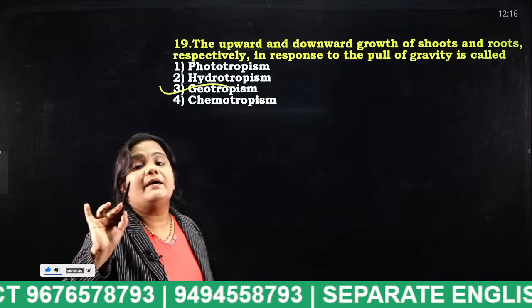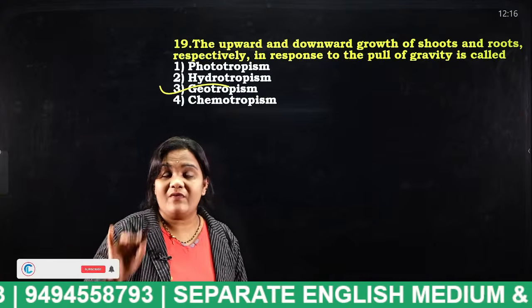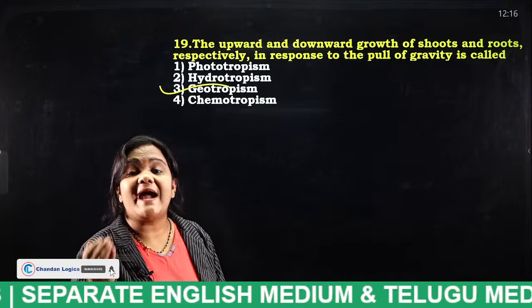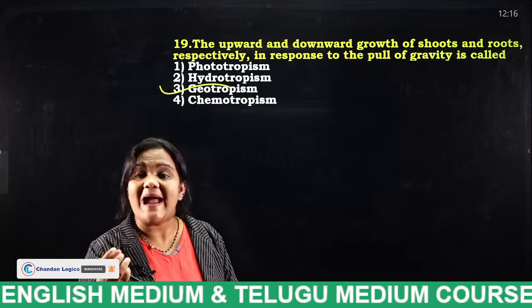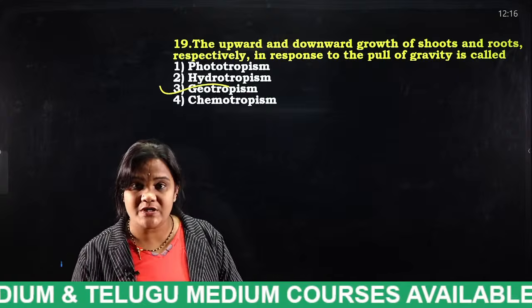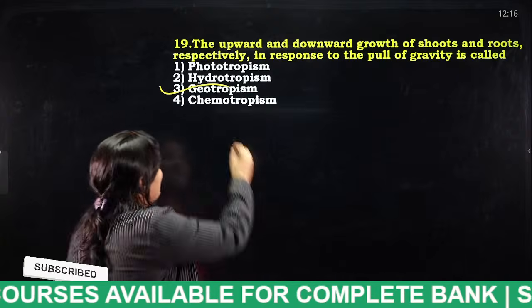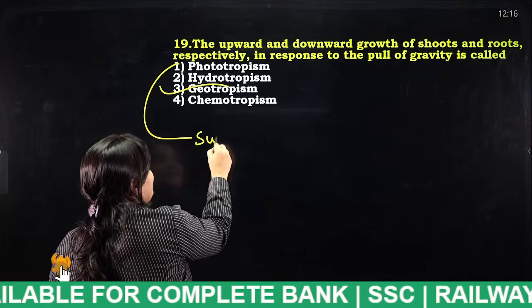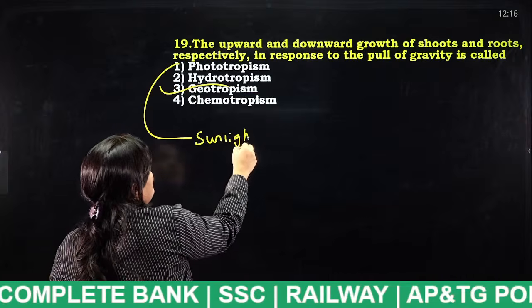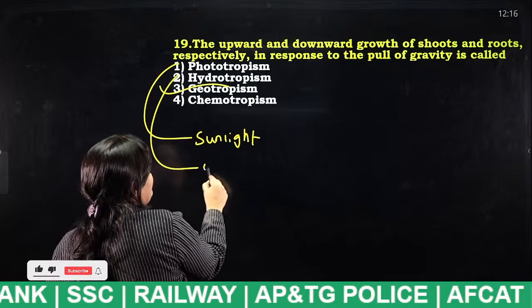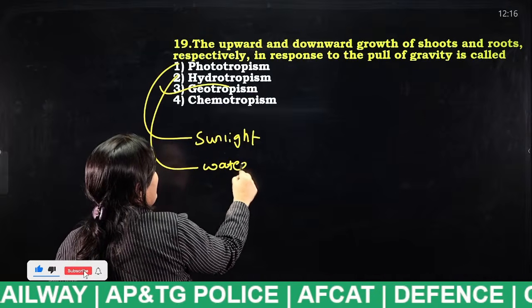Geotropism is a condition where plants react to gravity. When a plant reacts to the gravitational force, that condition is known as geotropism. When a plant reacts to sunlight, it is phototropism. When a plant reacts to water, it is hydrotropism.